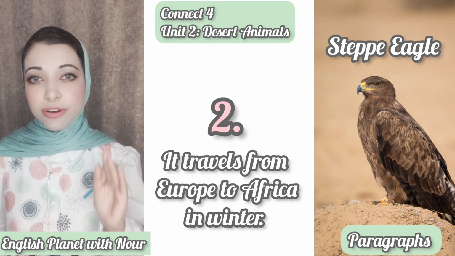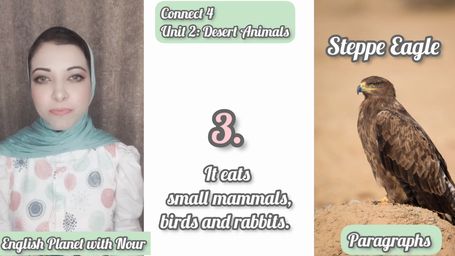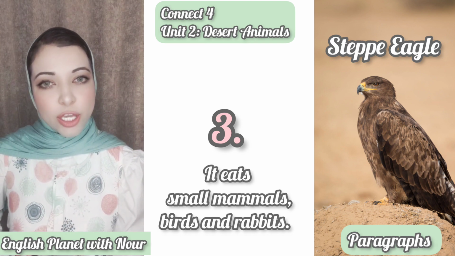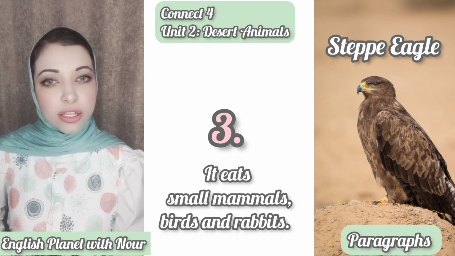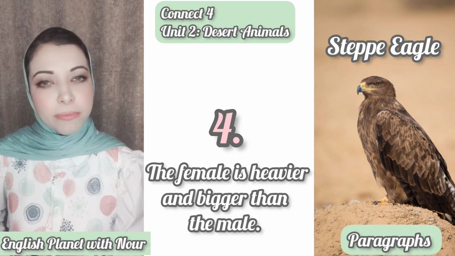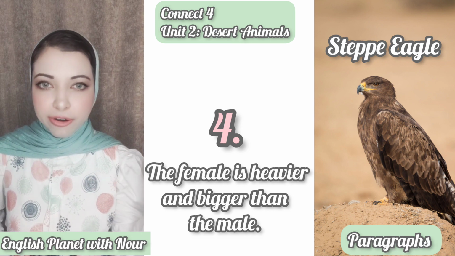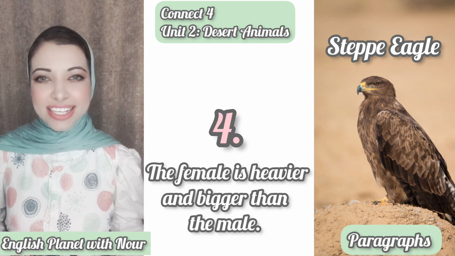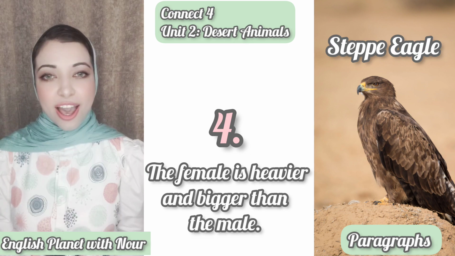The sentence number 3, what does the steppe eagle eat? It eats small mammals, birds, and rabbits. And the last sentence we can say, which one of the steppe eagles is bigger and heavier than the other? The male or female? Yes, the female is bigger than, good job, the male. The sentence is, the female eagle is bigger and heavier than the male. Okay,